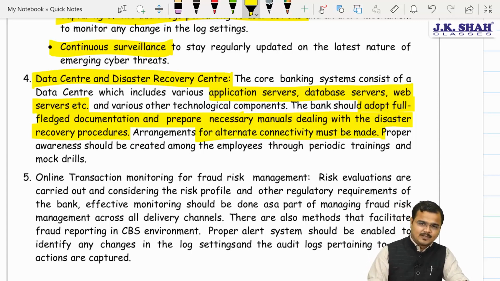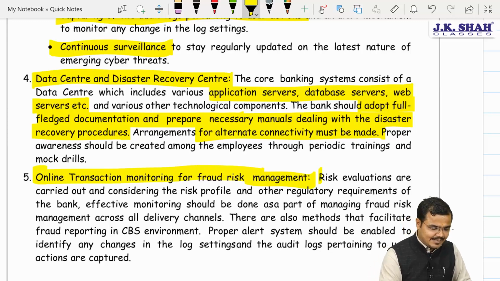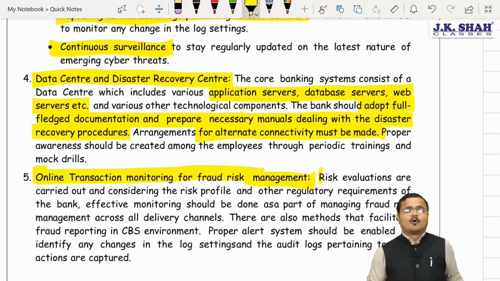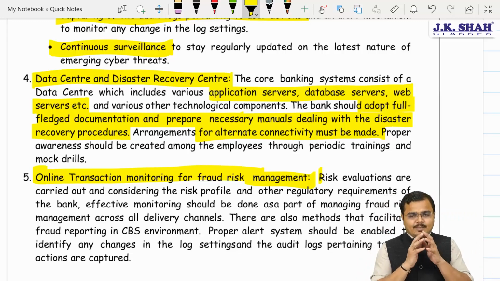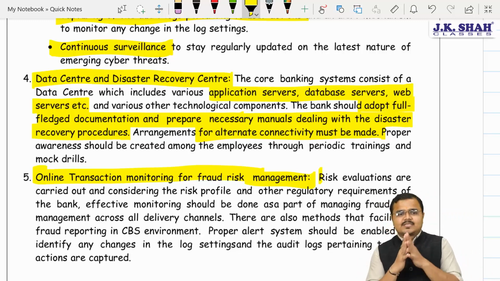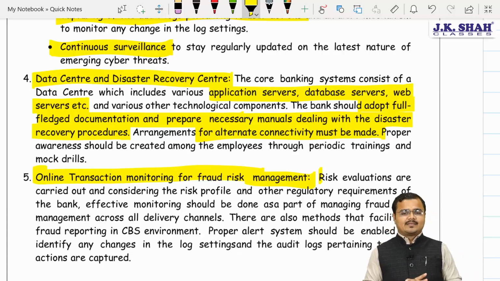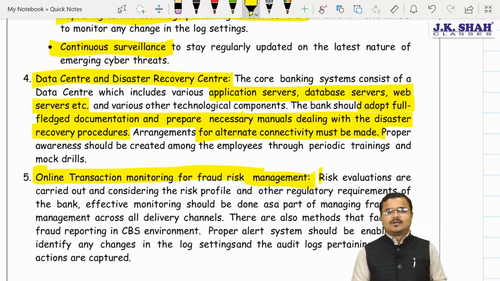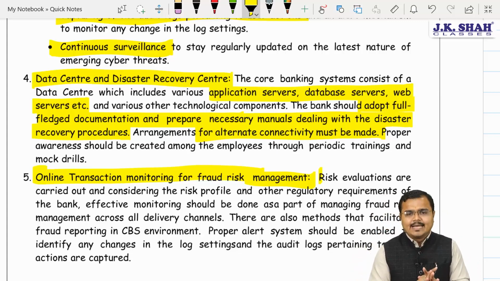Yes sir. And last but not the least, online transaction monitoring and fraud risk management. It is very, very important. Regular assessment must be conducted. Proper audit must be there. A proper continuous surveillance system must be attached in every aspect of the banking system, and logs must be captured. A database must be maintained to avoid any type of risk. Am I very clear to you?